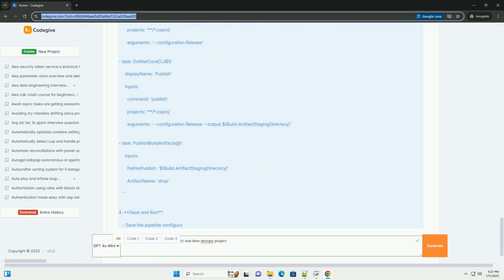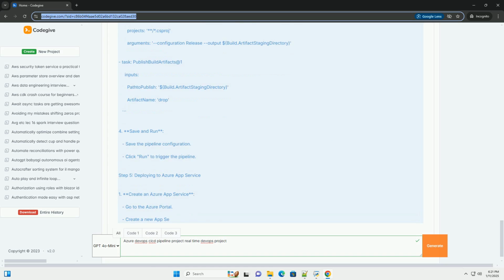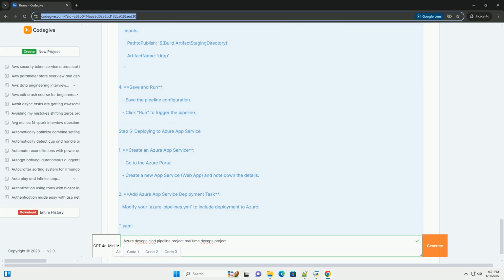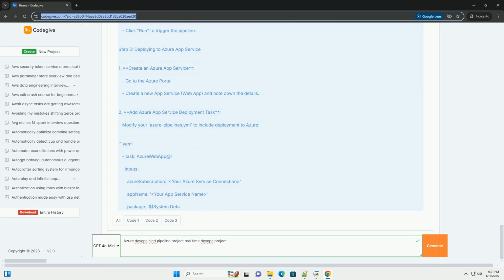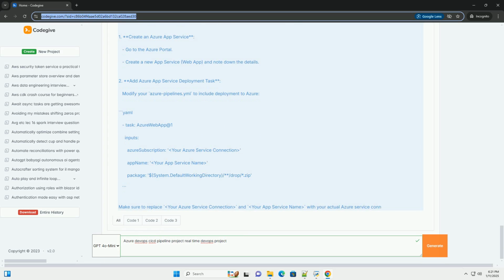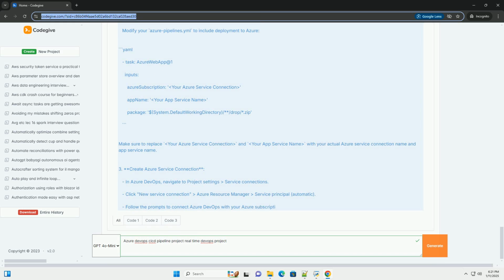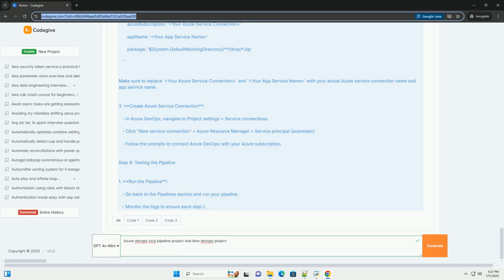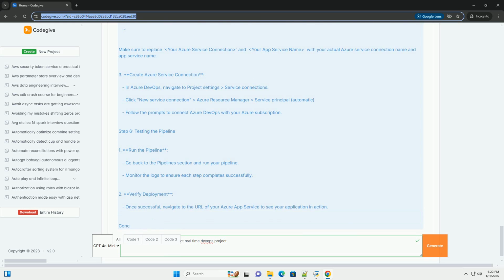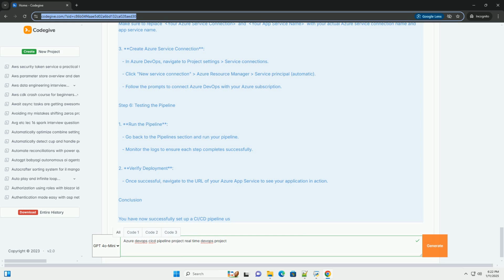Step 1. Setting up Azure DevOps project. 1. Sign into Azure DevOps. Navigate to Azure DevOps, https://dev.azure.com, and sign in with your Microsoft account. 2. Create a new project. Click on New Project. Provide a project name, description, and visibility, public or private. Click Create.